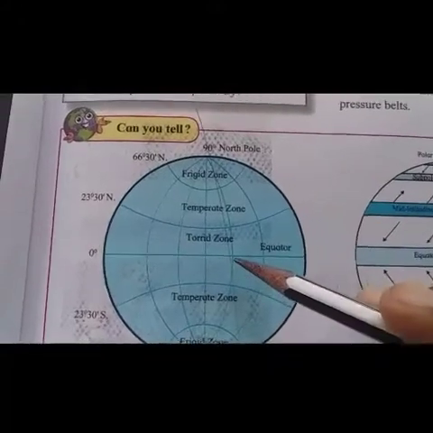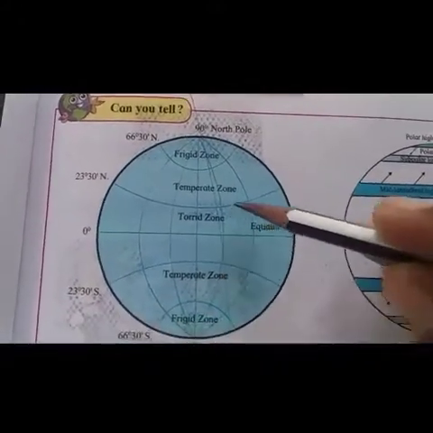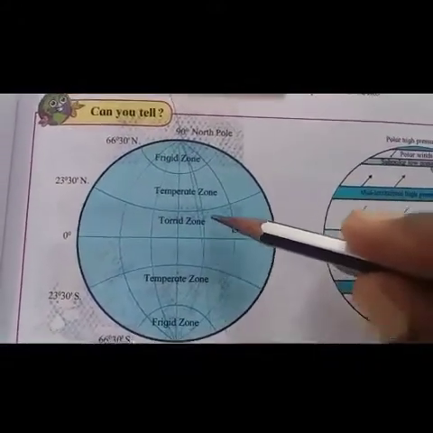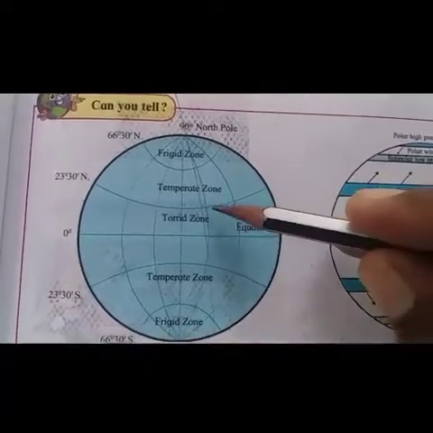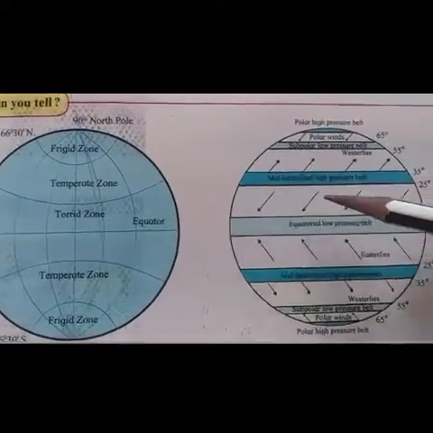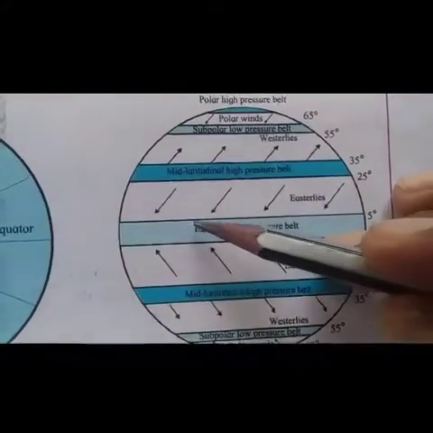This means the latitudinal extent of the temperature zones is much larger while pressure belts are narrower.